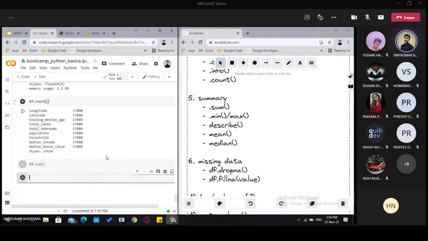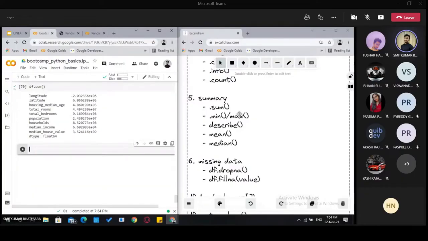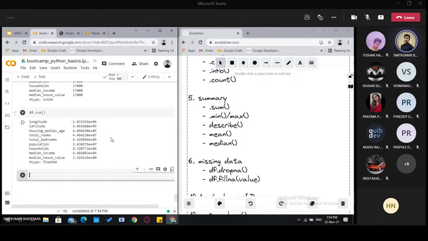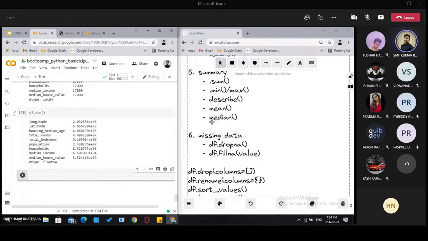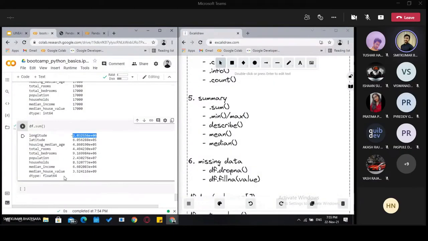If you guys have any doubt in between, it's quite easy. You don't even need to remember. There are lots of cheat sheets out there which we can refer to, and you do not need to remember all those things, but just have to see what functionality is there which we can use. It is also quite easy to remember all this because these are very simple. And here you can see these are in scientific notation, because the values are quite large, 17,000 values.